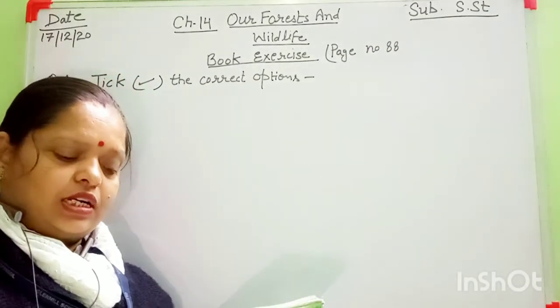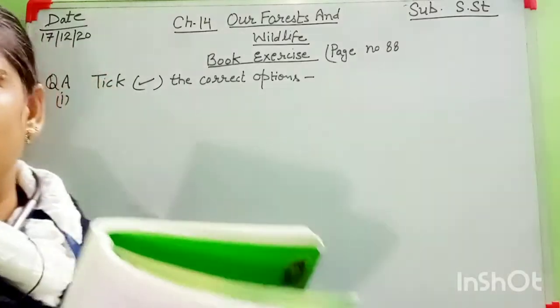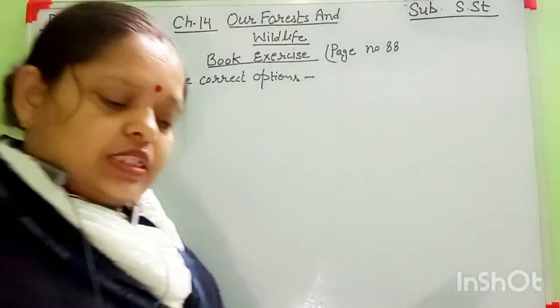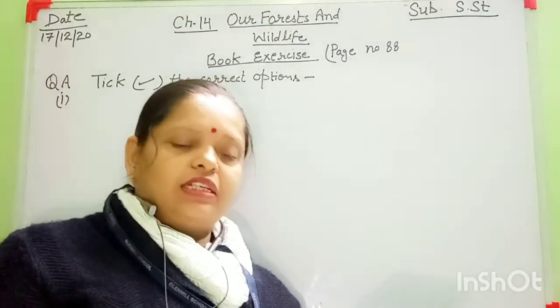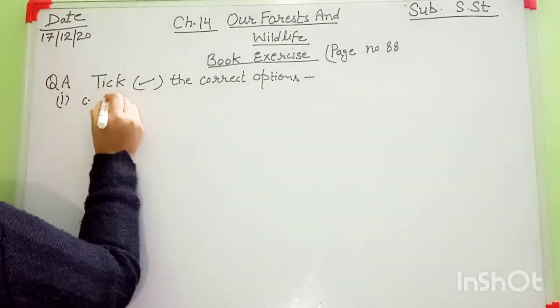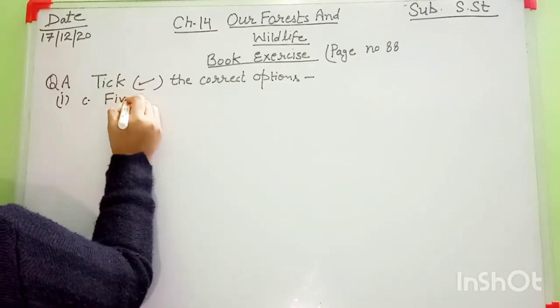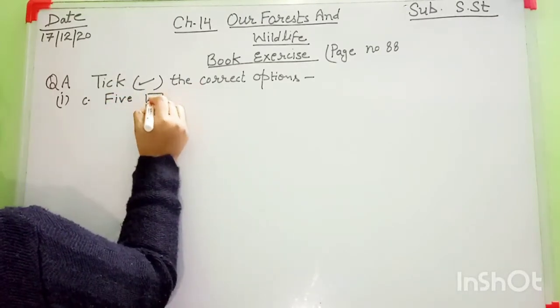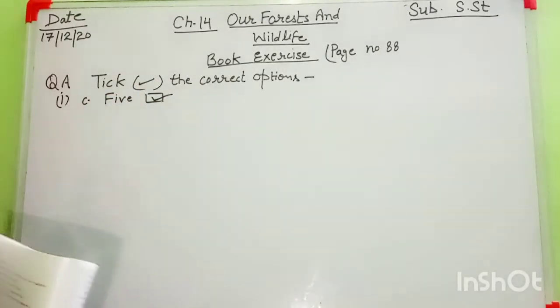The options are A 2, B 3, C 5. Which one is right? The right answer is C. 5 types of forest, no? That's why C option is here. Right. Everyone mention C in your book.